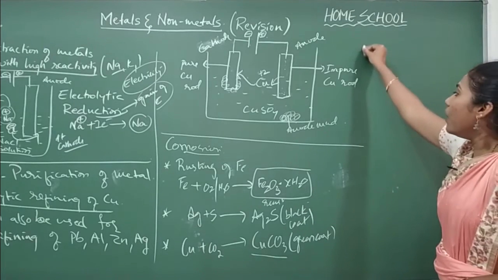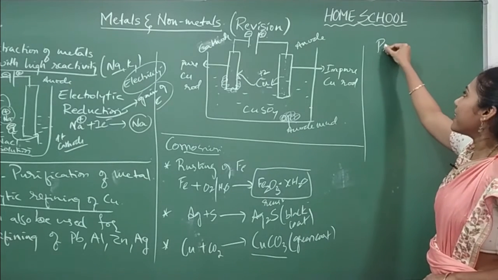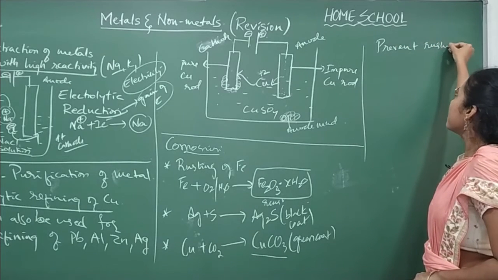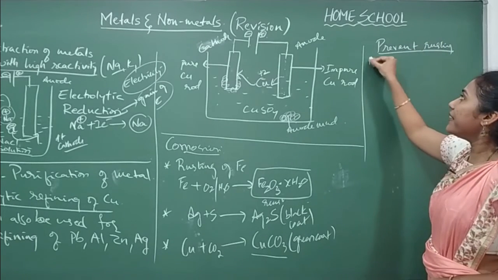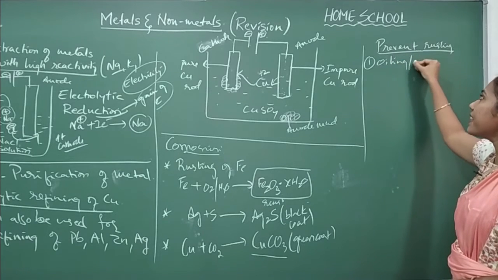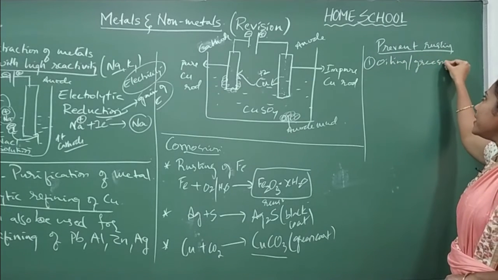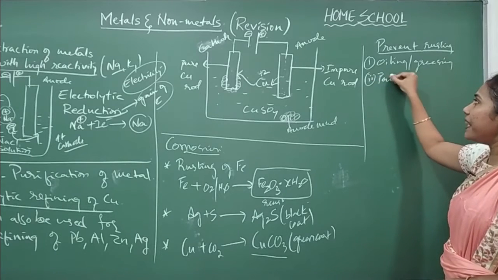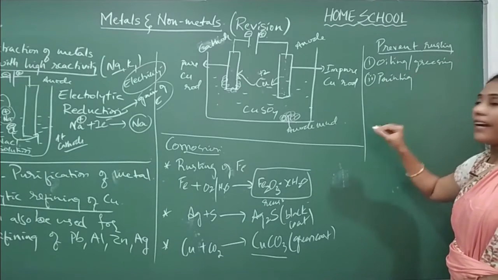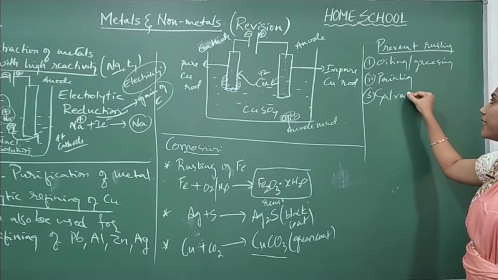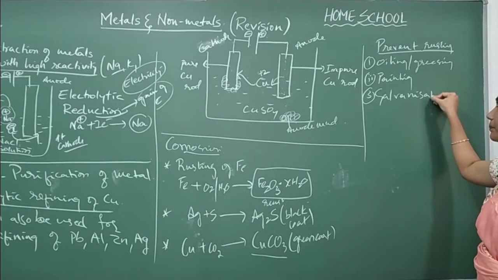Okay. And now, how do you prevent rusting? Methods of preventing rusting. Rusting can be prevented by simple processes like oiling or greasing, and these are actually temporary processes. And the second important process is painting, isn't it? And the third one is galvanization, and this is very important, galvanization.